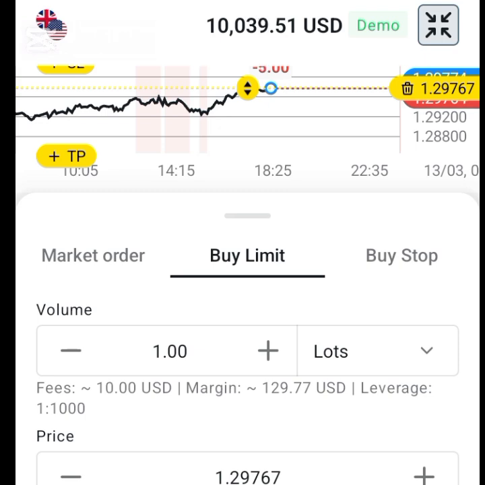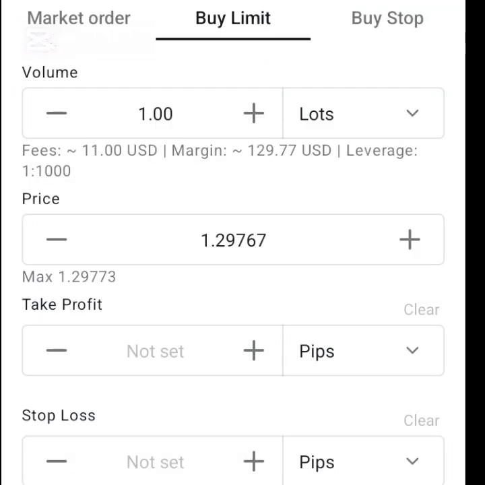Now if you look at this, 1.29767, this is 5 digits, so we'll be working with the 4 digits here. Ignore the last digit. So we are dealing with 15 pips. Let's say it's going to come down by 15 pips before it goes up. So you just deduct 15 from 1.2976. If you remove 5 from 6, you have 1. If you remove 1 from 7, you have 6.